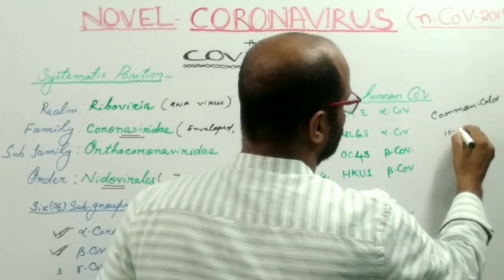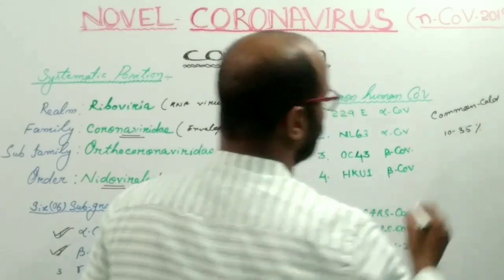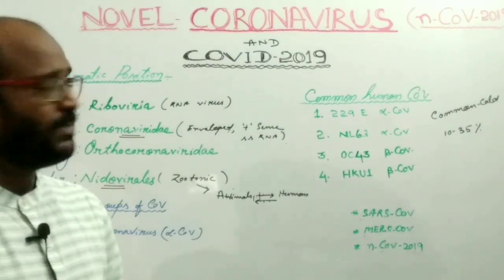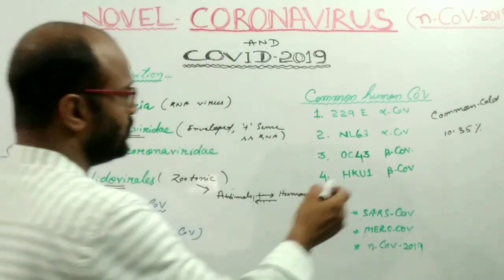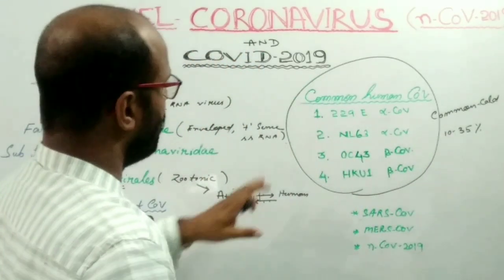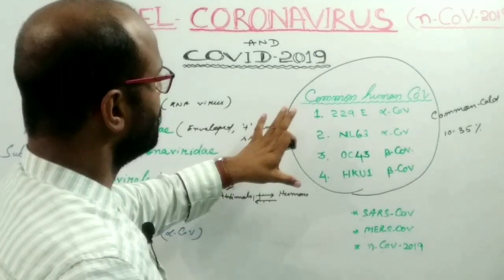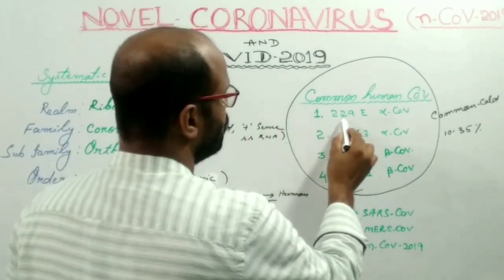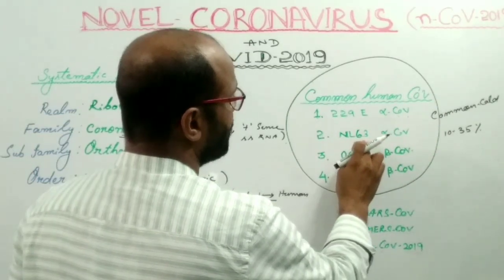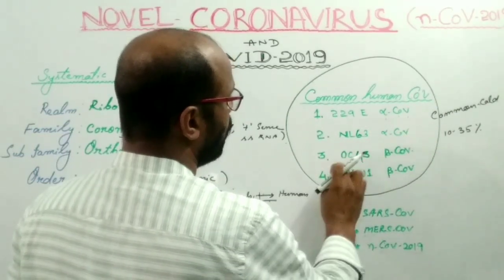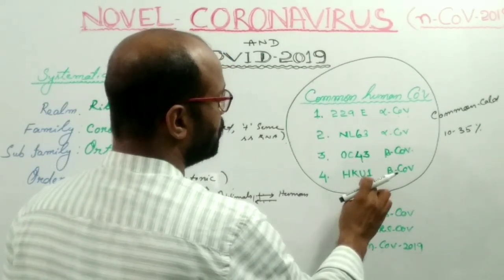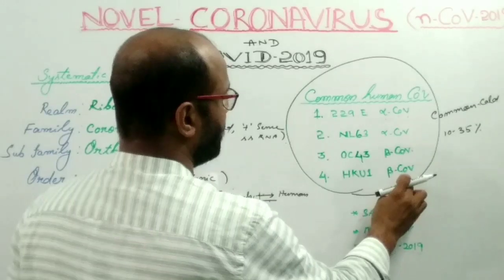About 10 to 35% of common colds in humans are caused by infection with human coronavirus. So these are the 4 types of common human coronavirus: 229E alpha coronavirus, NL63 alpha coronavirus, OC43 beta coronavirus, and HKU1 beta coronavirus.